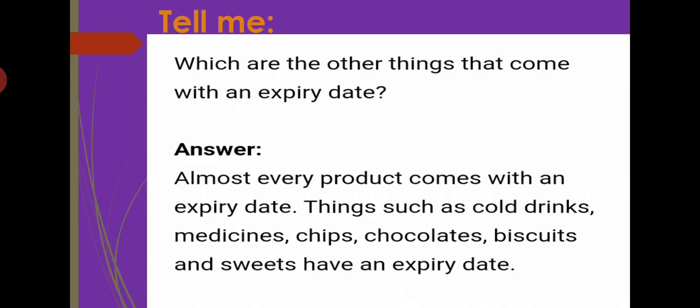Almost every product comes with an expiry date, such as cold drinks, medicines, chips, chocolate, biscuits, sweets, etc. They all have an expiry date. When you buy something, just look at the packet. There is an expiry date. If the thing is expired, don't buy it. Tell it to the shopkeeper and buy a new one. So from today itself you have to check the expiry date.